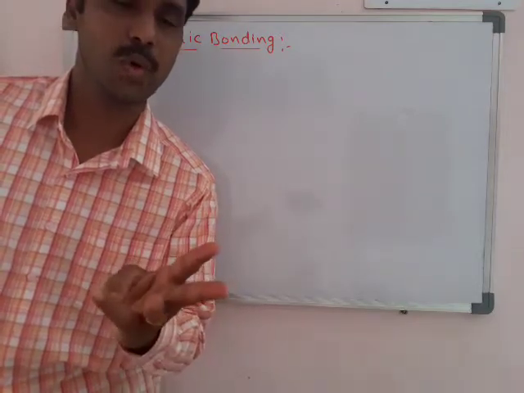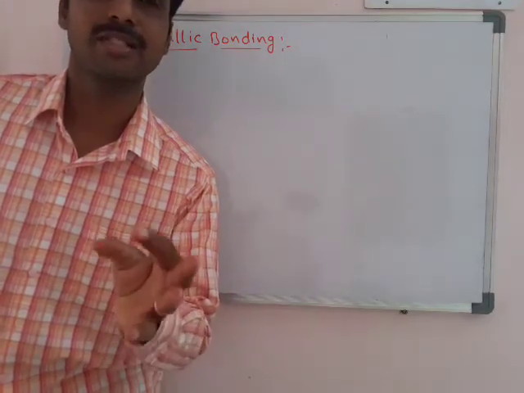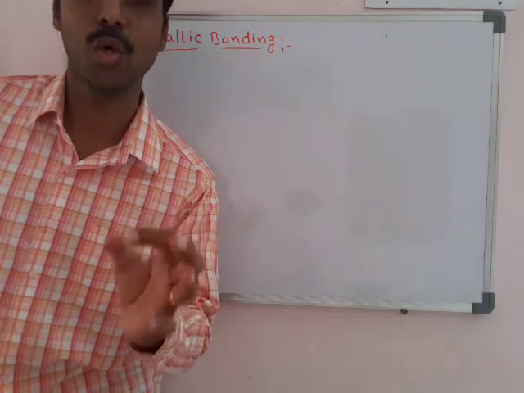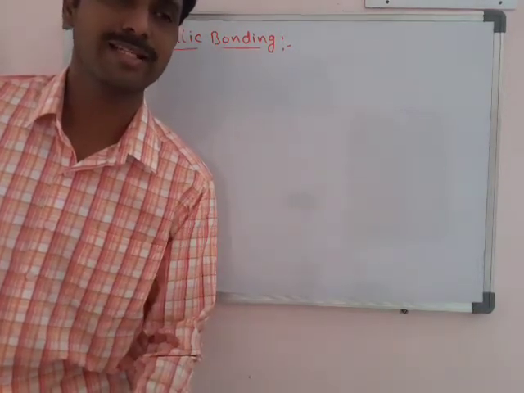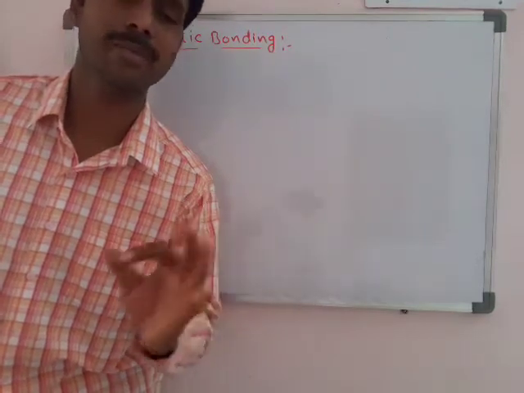Coordinate covalent bond is also there, but that is nothing but a special case of covalent bond. Now at last one more bond is there, that is metallic bond, or metallic bonding.